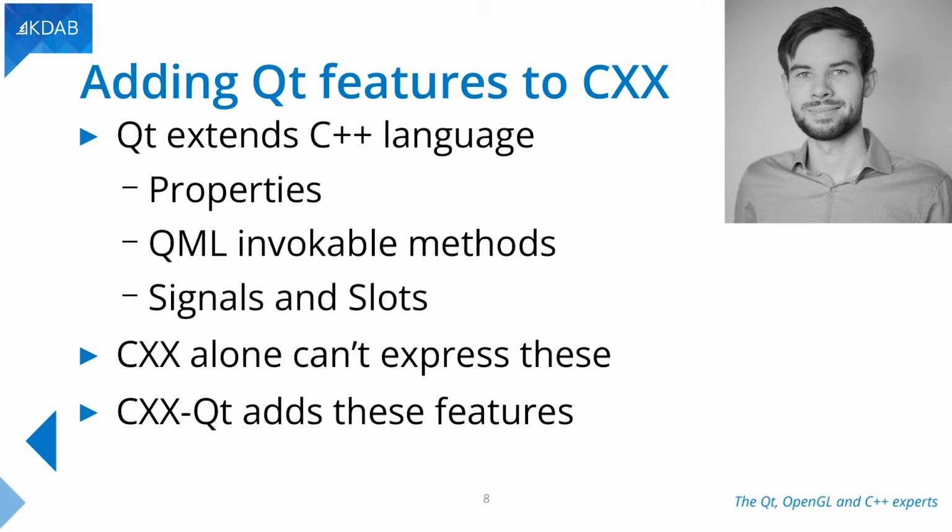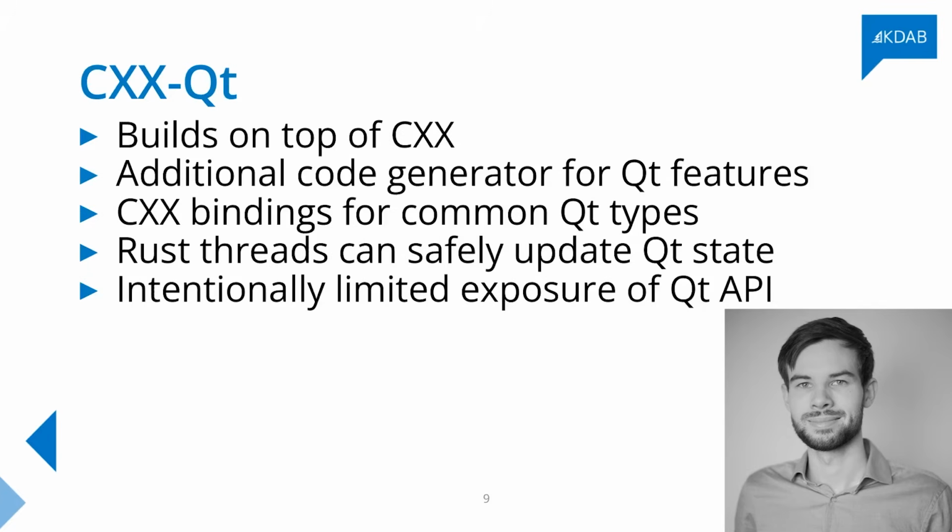The question is, why do we even need CXX-Qt? What do we want to add? Why don't we just use CXX? And the problem we really run into with Qt is that Qt sort of extends the C++ language in a way. You have things like properties, you have QML invocable methods, you have signals and slots, and CXX just isn't built to express these. It's built to express core C++ features, not Qt features. And with CXX-Qt, we really just add these features on top of what CXX already can do. We basically just add an additional code generator on top of CXX to add those Qt features.